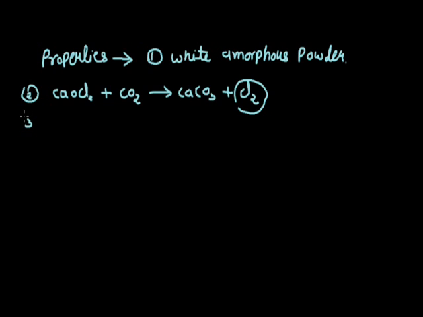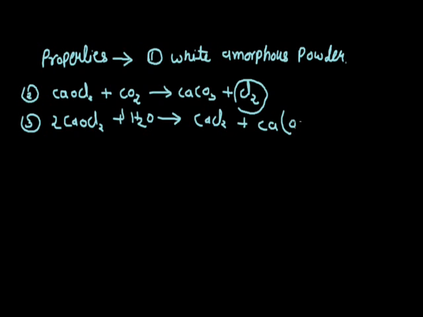And the third property is reaction with water. When bleaching powder is treated with water, it decomposes into calcium chloride and calcium hypochlorite according to the following reaction. Bleaching powder CaOCl2 reacts with H2O and in the presence of H2O it decomposes into calcium chloride plus calcium hypochlorite, Ca(OCl)2.